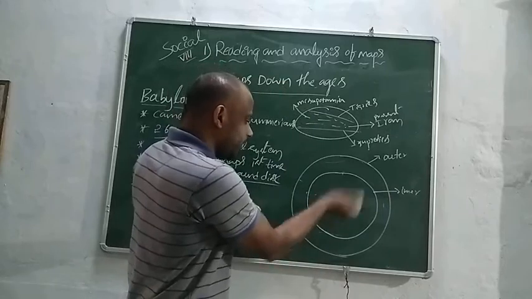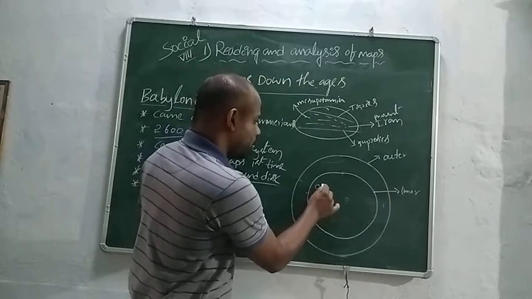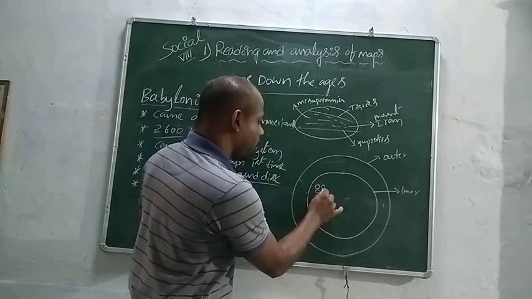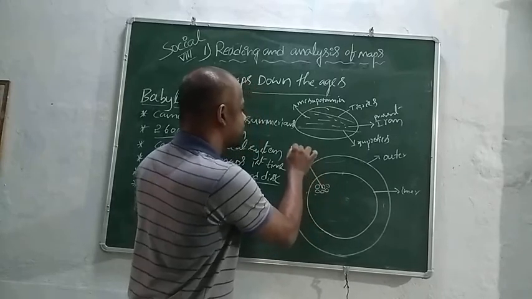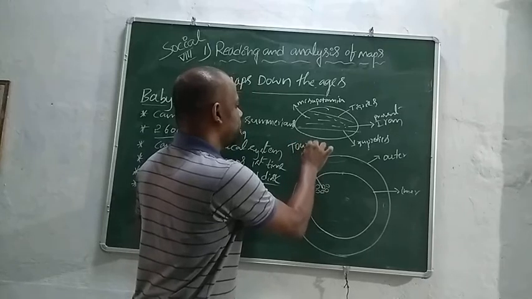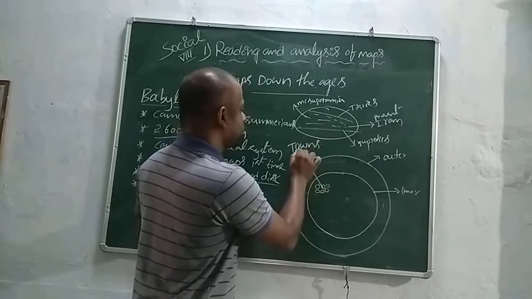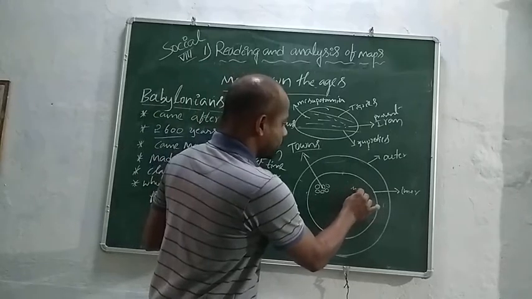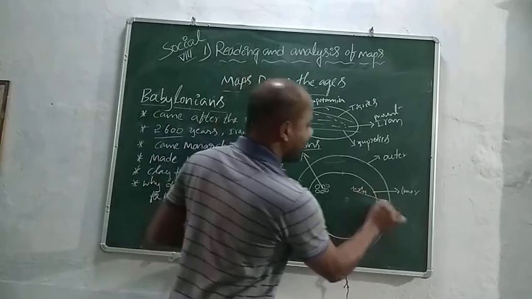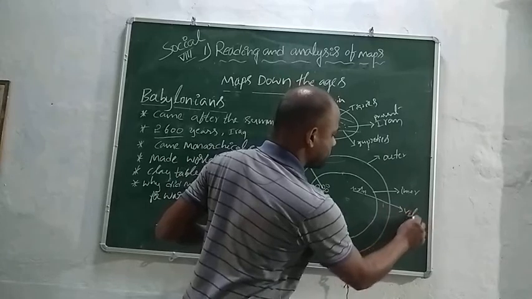In the inner circle, small rings indicate towns, and these symbols indicate villages.